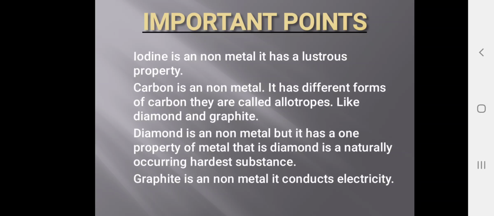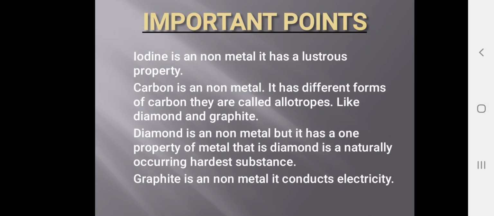Now we are going to discuss some important points related to the metals and non-metals chapter. So iodine is a non-metal, and it has a lustrous property. This is an exceptional case where some metals or non-metals have somewhat different properties. So iodine, being a non-metal, has the lustrous property.